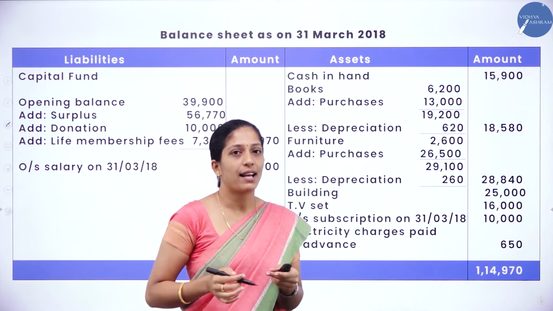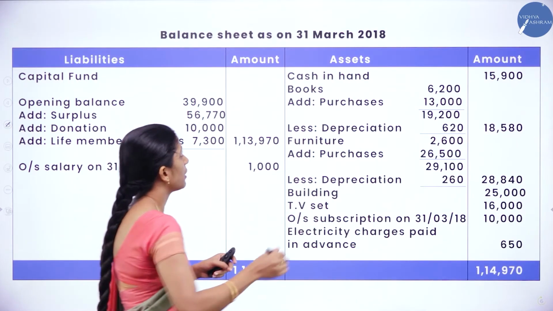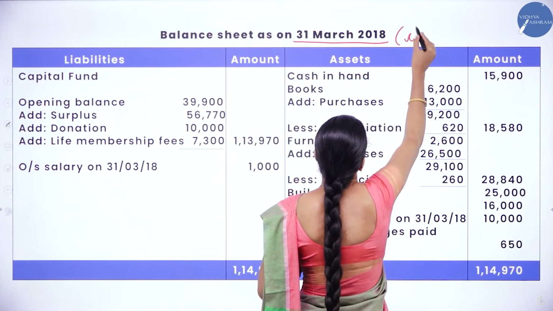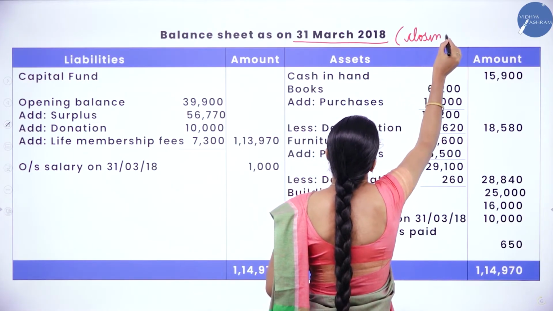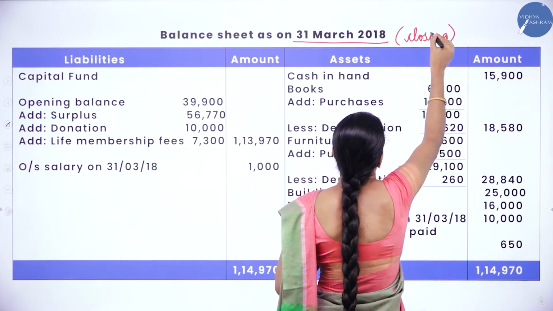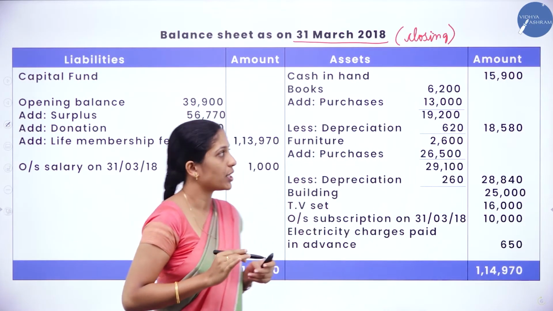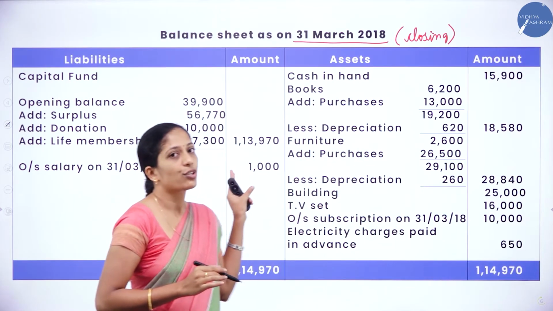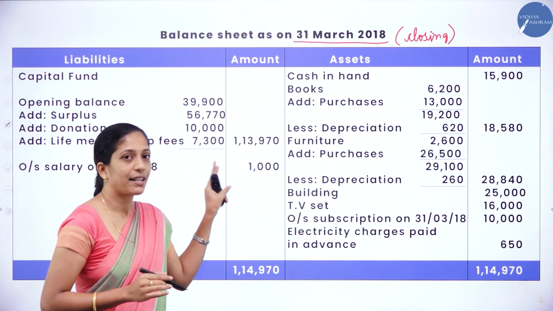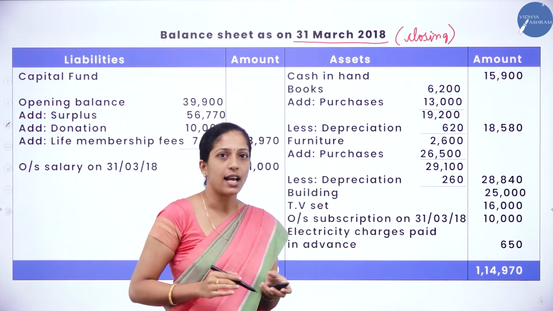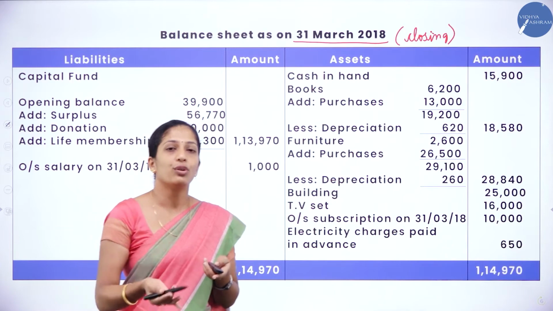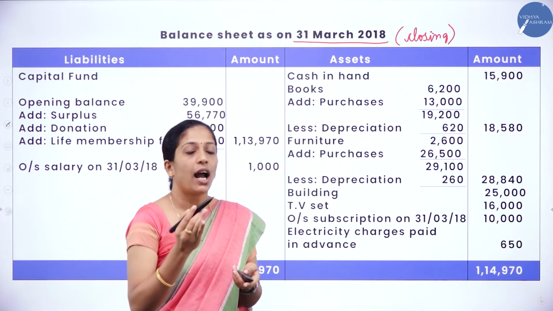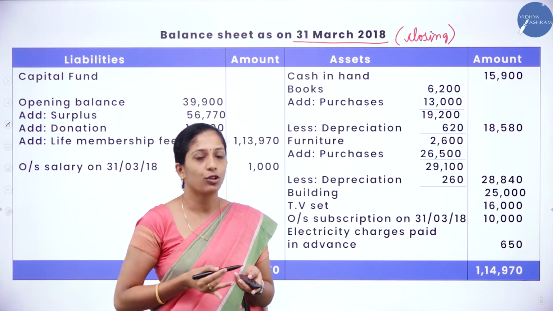So how to begin our balance sheet? With the heading balance sheet as on 31st March 2018. This is the closing balance sheet. They have given the opening balance sheet, so we have to prepare the closing balance sheet. The format is the same, you will have liability as well as asset side. Under liability side, liabilities and amount, under asset side, assets and amount. Now you have to see your opening balance sheet and record the items one by one, and if there is any adjustment, we have to make those adjustments.